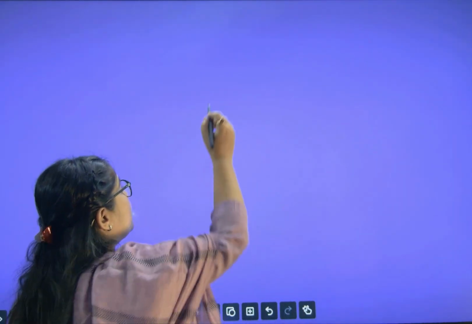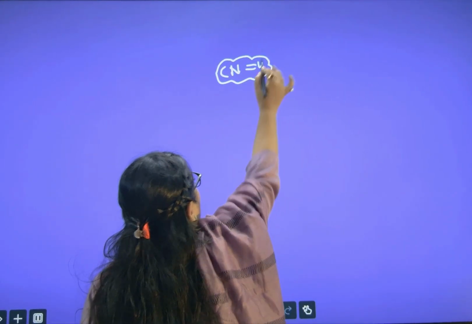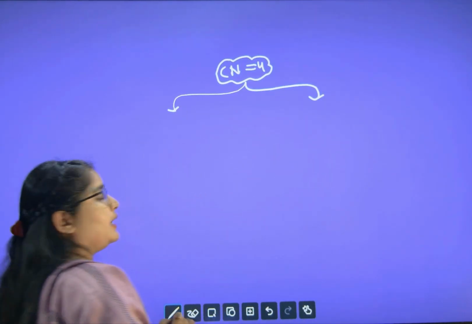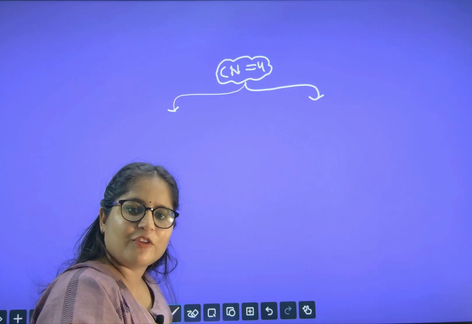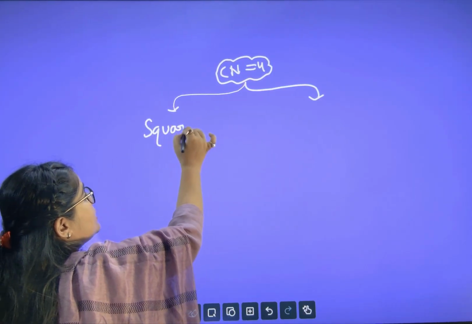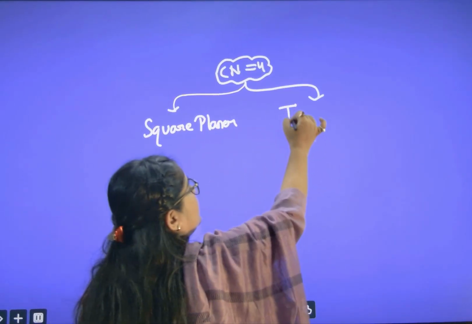Now let us see coordination number 4. When I talk about coordination number 4, we should know that we have two types of geometry. What are these two geometries?